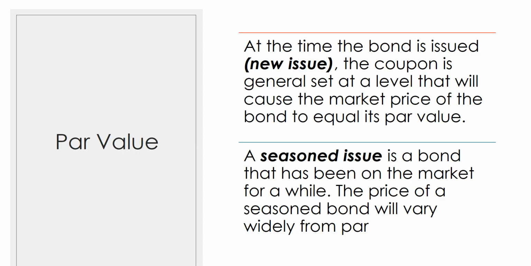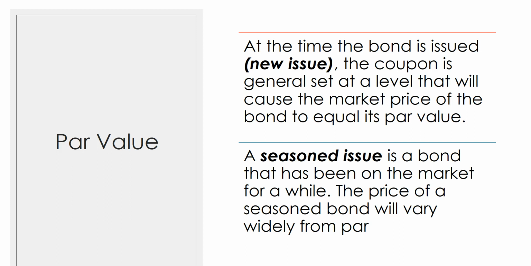The par value of a bond is also known as the face value. It is the amount that you are paid upon maturity. Usually we set that equal to $1,000. At the time the bond is issued, the coupon rate is generally set to the market interest rate so that the bond will sell for its par value.